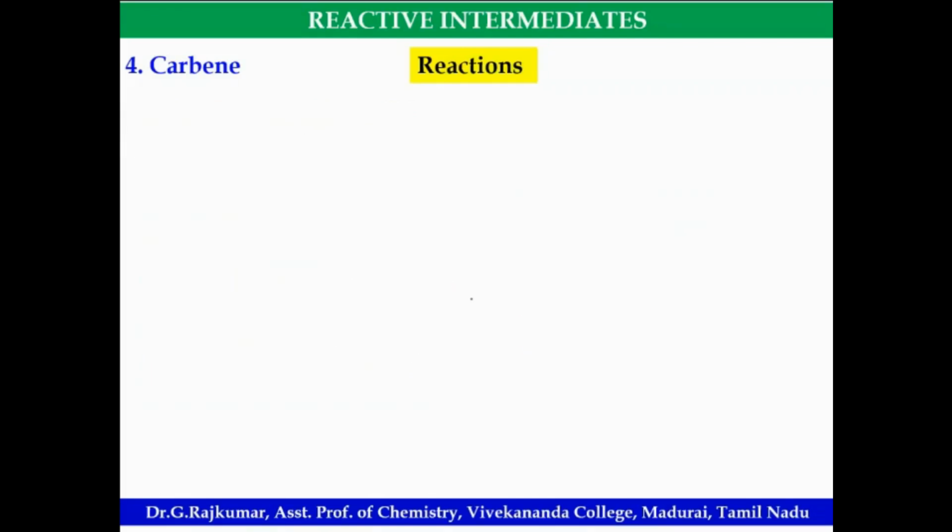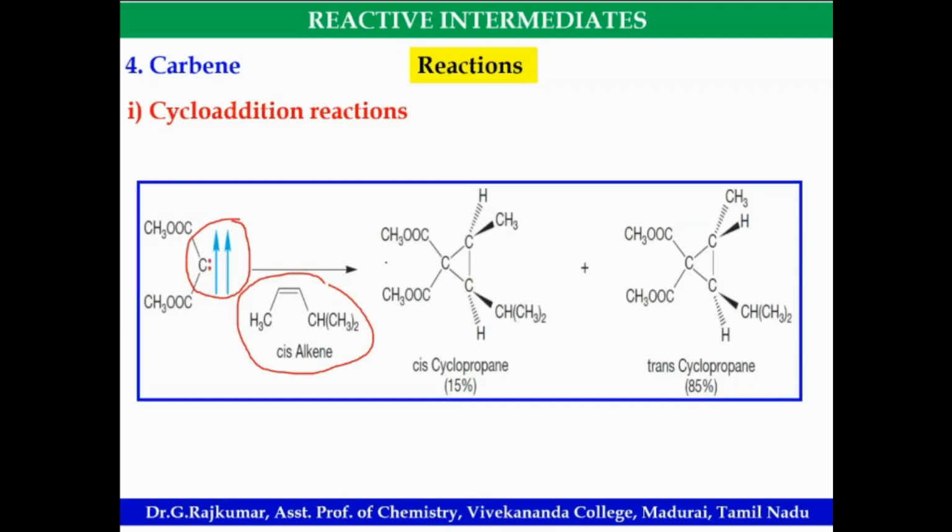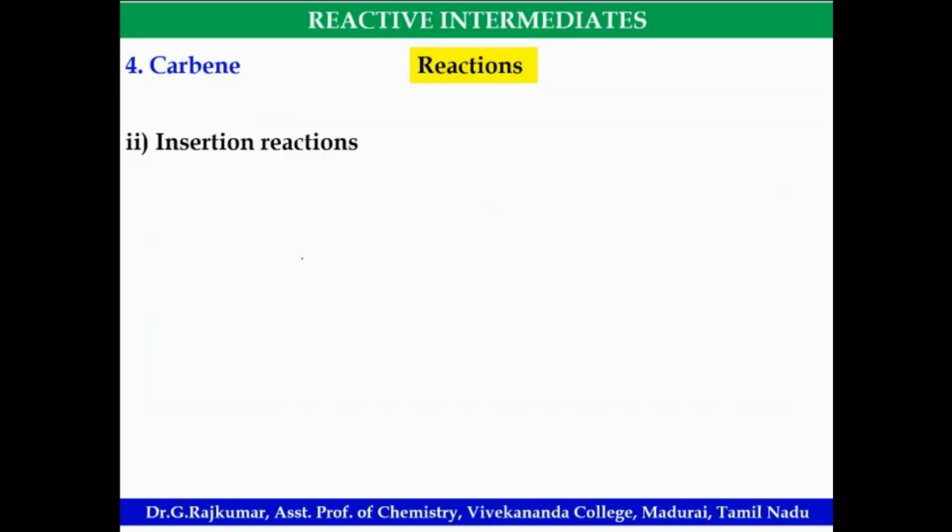Okay, so we'll stop here. So in today's session, we have discussed aromaticity based on problems, then reactive intermediates like carbocation, carbanion, carbon free radical, then carbenes: structure, formation, stability. Carbene has important reactions. So they will ask many cycloaddition reaction problems. So we'll stop this class here. Next class we'll be discussing the other important reactions of carbenes, and the formation, structure and stability of nitrenes and benzynes in the next session.